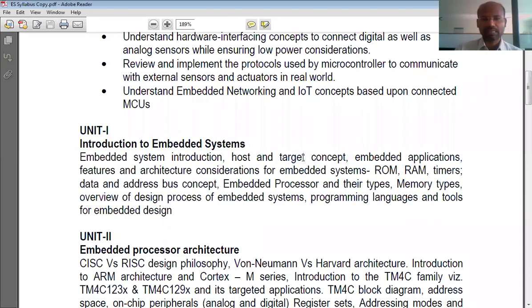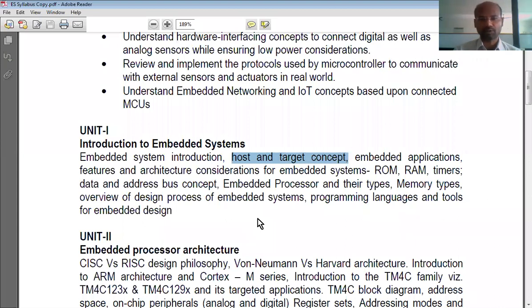Host means, generally embedded systems are built with microcontrollers. And every microcontroller or embedded system delivers some functionality, and that functionality happens through programming. Before you put that embedded system into action, you should store some program in the microcontroller.